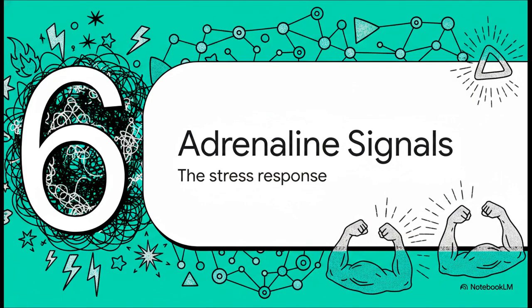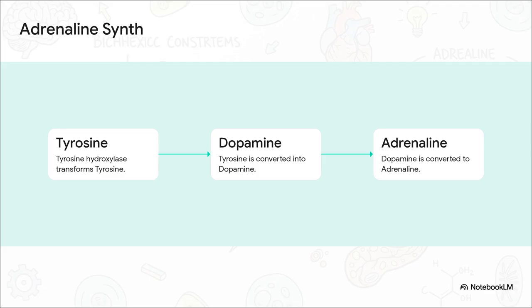Section 6. Adrenaline and signal amplification. Let's round out our metabolic map with adrenaline. Interestingly, adrenaline uses the exact same GPCR cellular mechanism we just saw with glucagon, but it's triggered by acute stress, like a sudden jump scare, rather than just low blood sugar, and it acts mostly on muscle tissue.